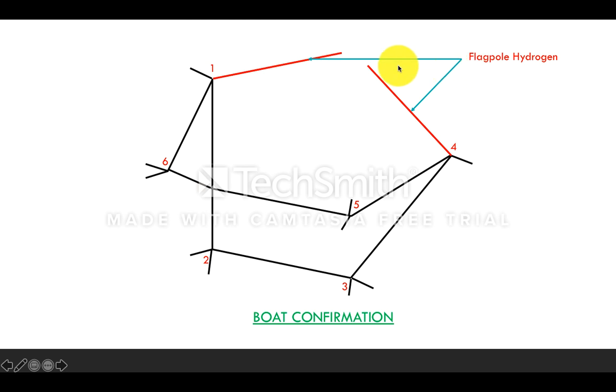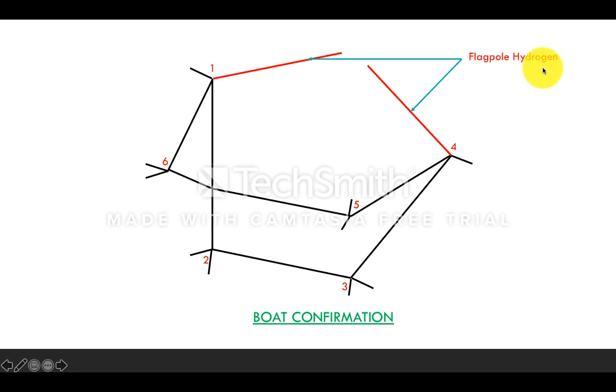But in the boat conformation, the hydrogens are present very close to each other when compared to the chair conformation, as well as the hydrogens present at the first and the fourth carbons. Here one hydrogen is present and here one hydrogen is present.